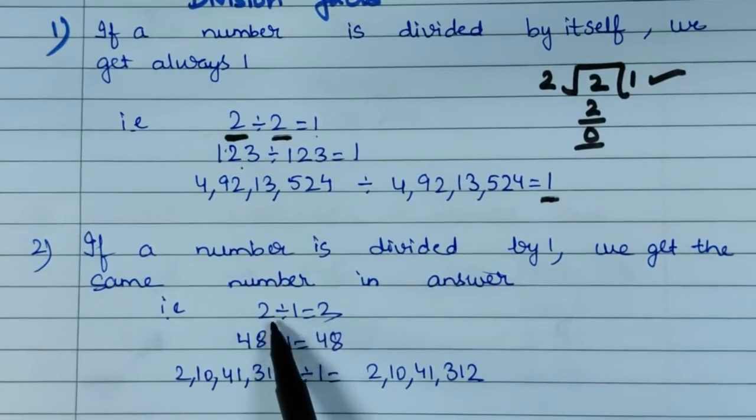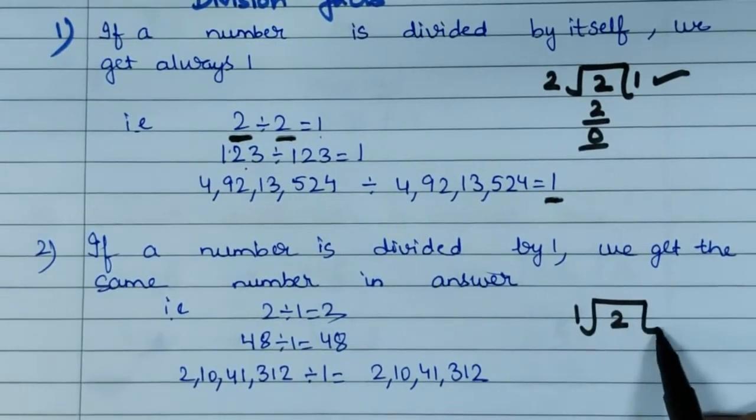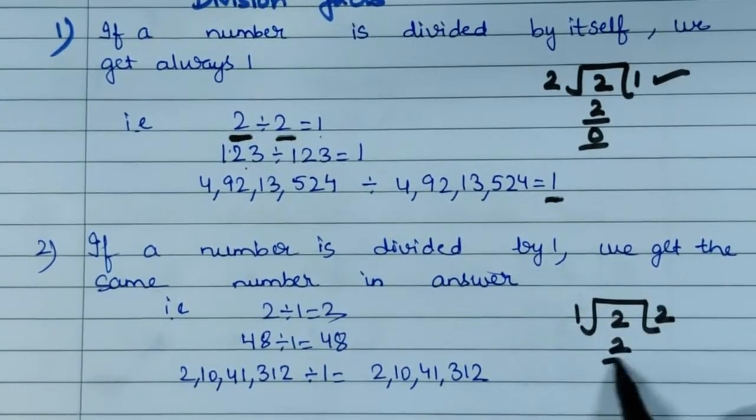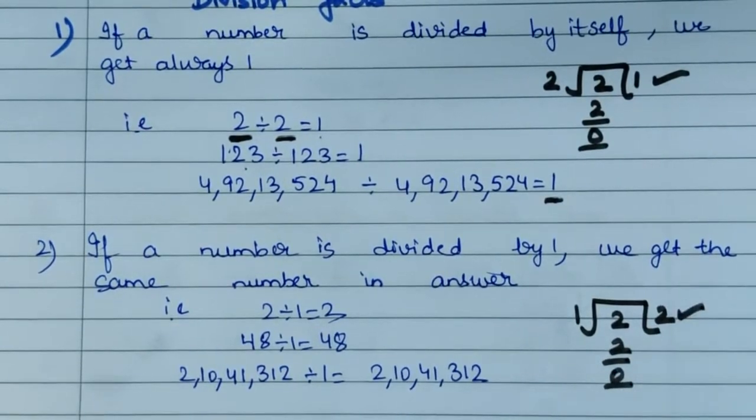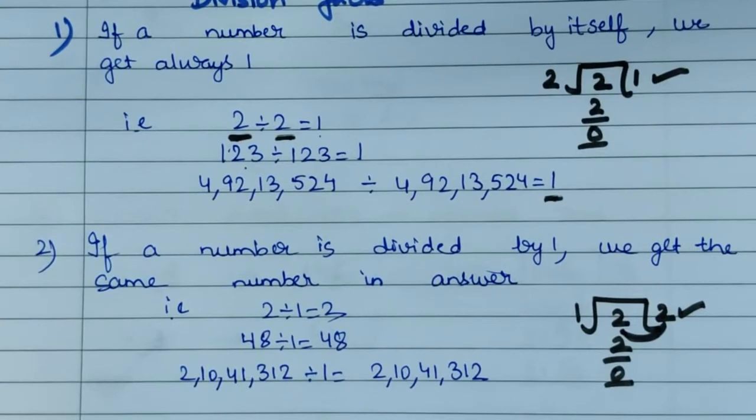Next is, if a number is divided by 1, we get the same number. So, 2 divided by 1 is 2. 48 divided by 1 is 48. See, we are dividing 2 by 1. 1 twos are 2. So, what do we get? We get the same number. Clear? Same here: 2 crore 10 lakh 41,312. If this number is divided by 1, we get the same number.